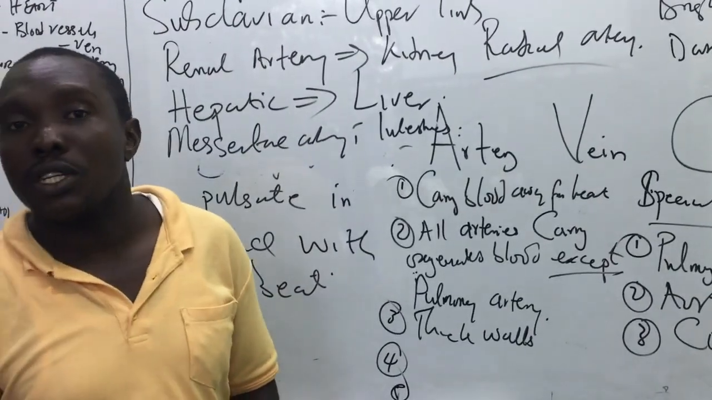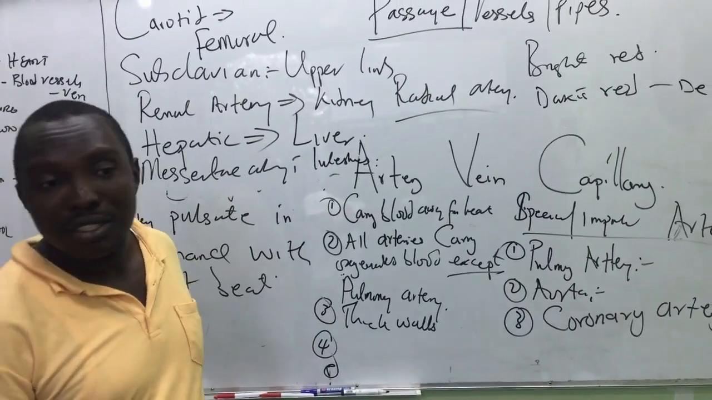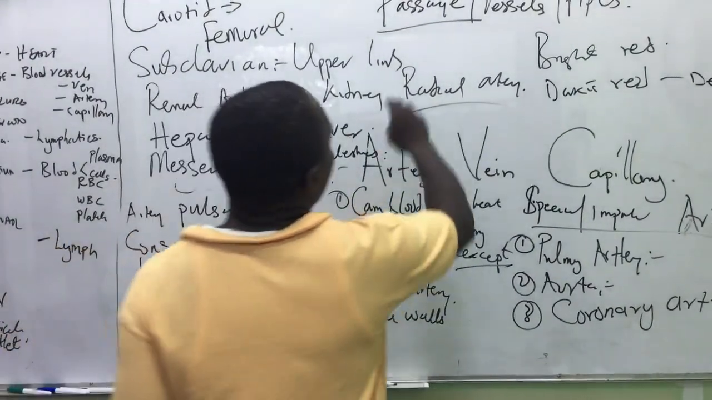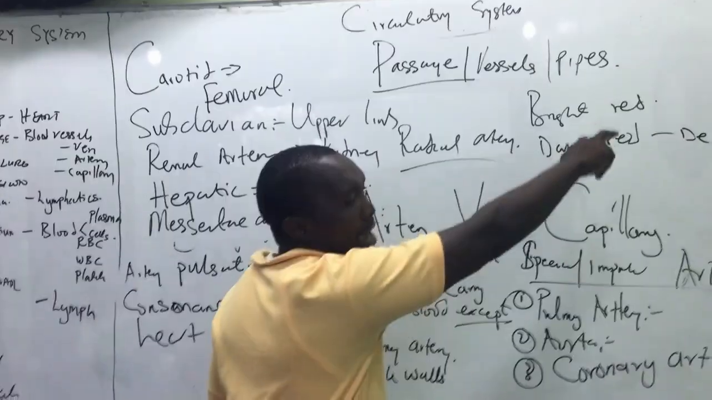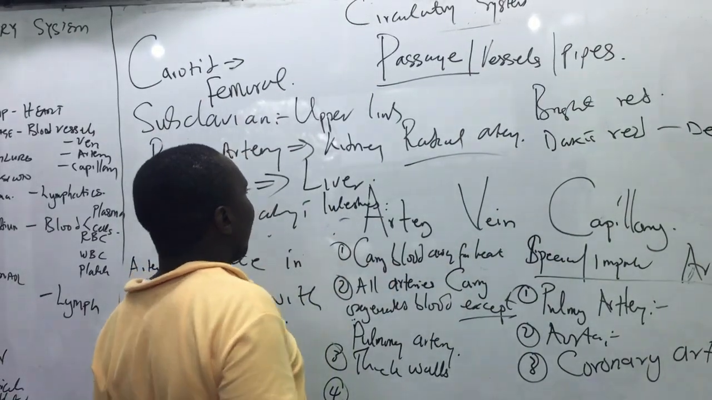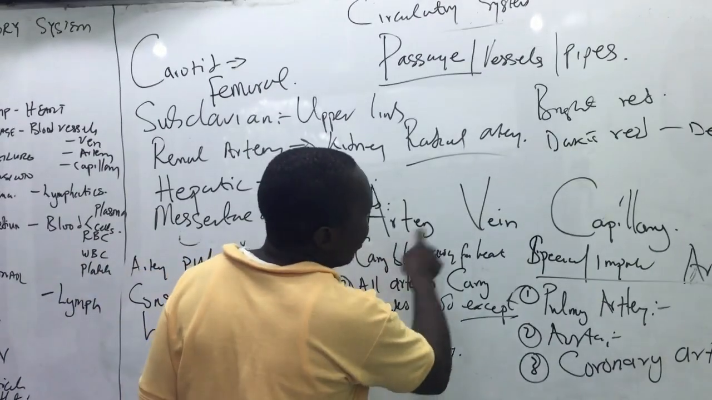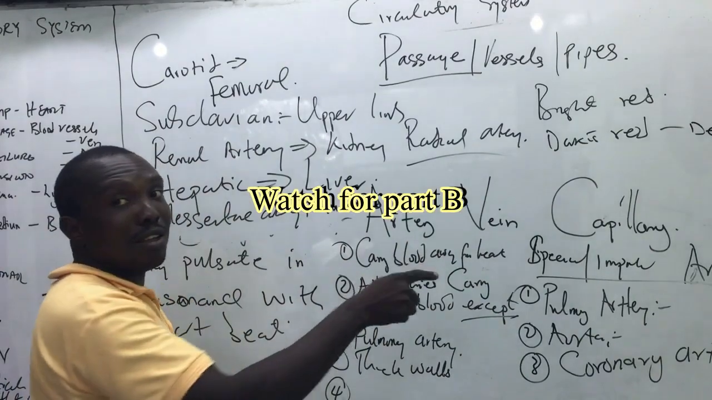We will now go to the veins. Any question? Okay, so we'll go to the veins. Remember, what did I say that the passages are? They are vessels. They are pipes. The first one is the blood vessels. And among the blood vessels are what? The artery, the vein, and the capillary. We have dealt with the artery. Now let us deal with the vein.